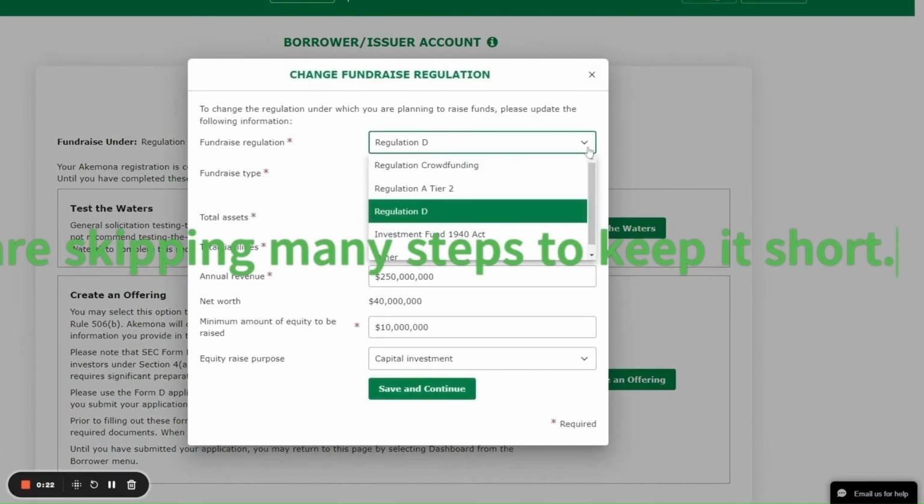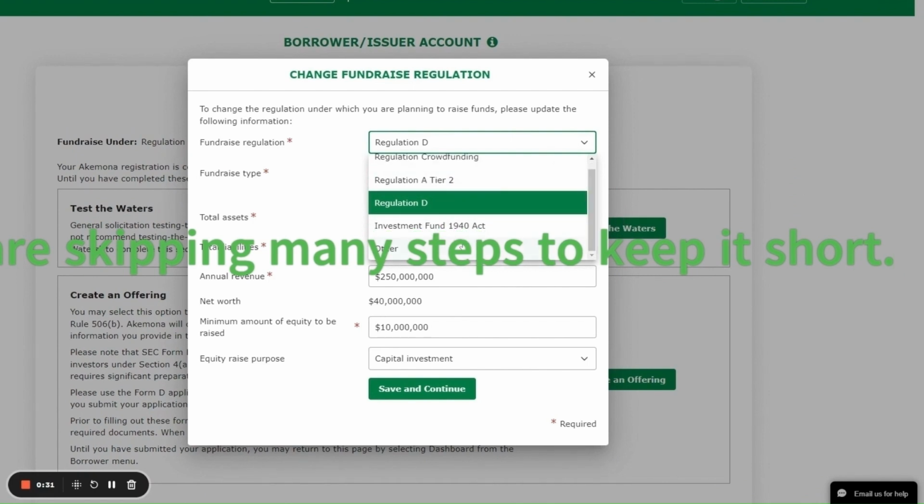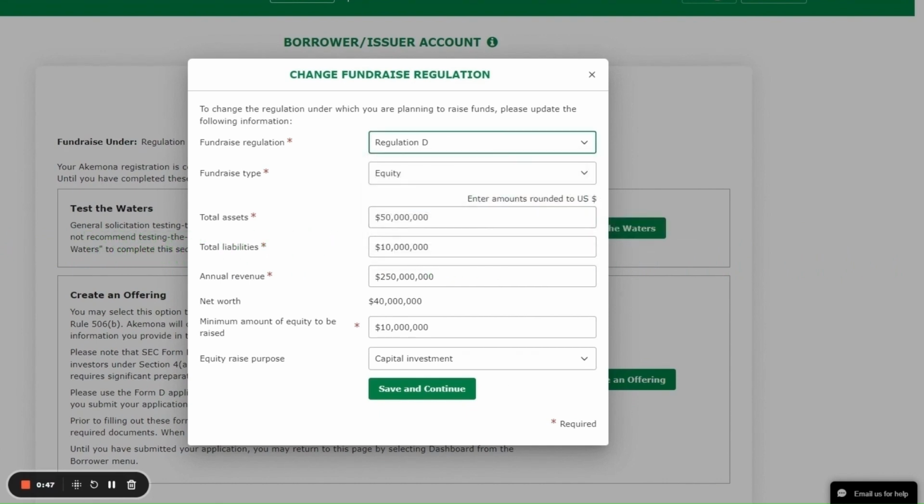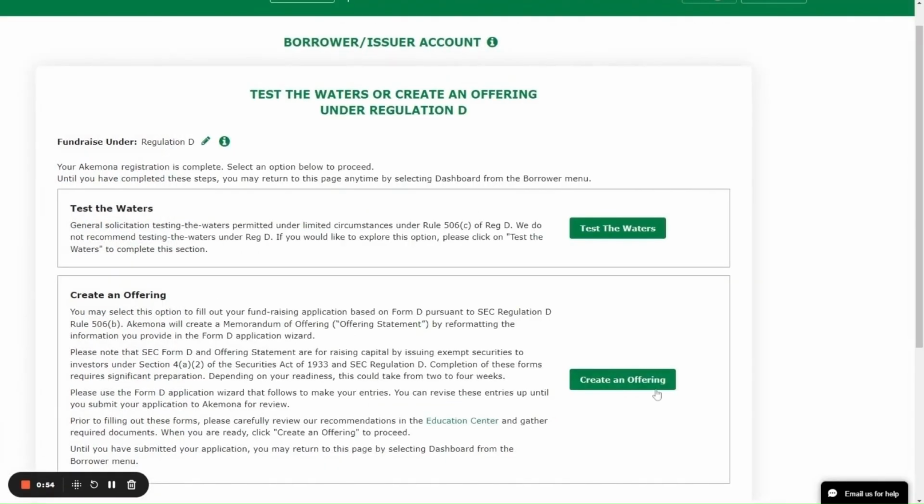We have got Regulation D, Regulation Crowdfunding, Regulation A, Tier 1, Investment Companies 1940 Act, and Other. The offering type of Other is a catch-all type to cover the remaining regulations. So if we don't have any regulation configured, the issuer can select Other and we can configure a new regulation. We will just press the Save and Continue button here and start creating an offering.